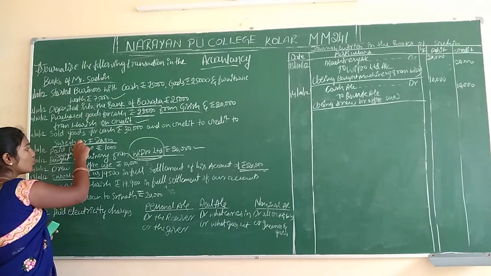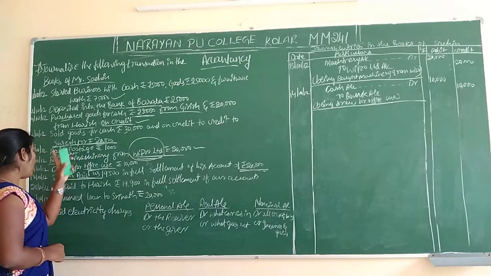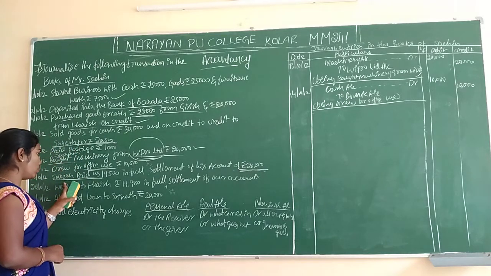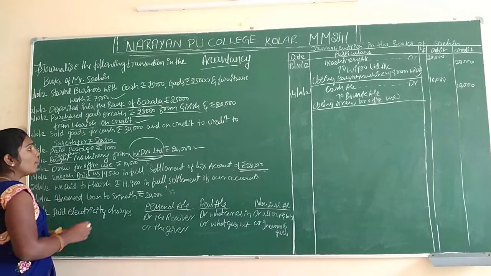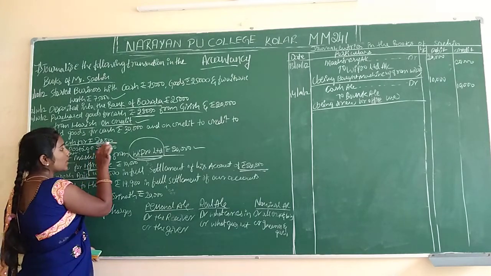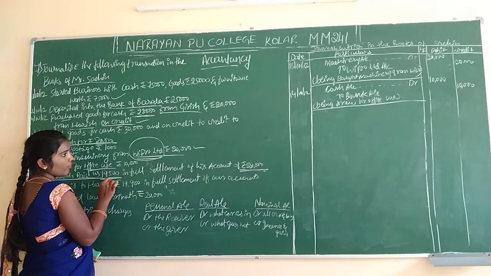He took the goods on credit from Sachin, rupees 20,000. After some days, on 18/10/2012, he paid the amount. But he had to pay 20,000, and he paid only 19,500.